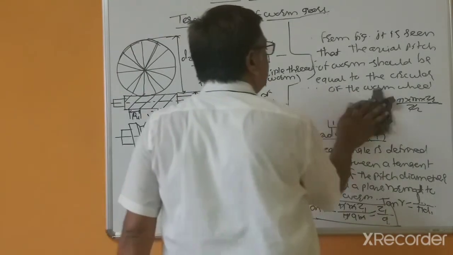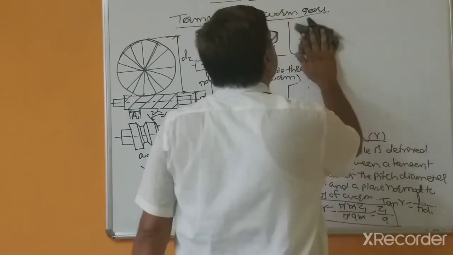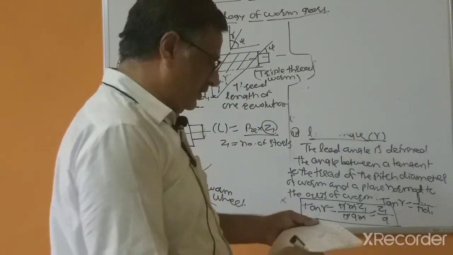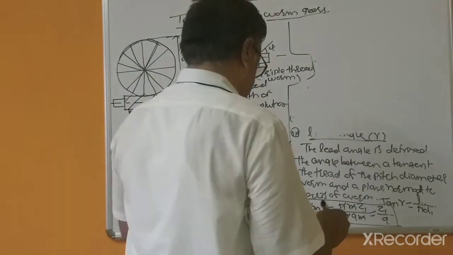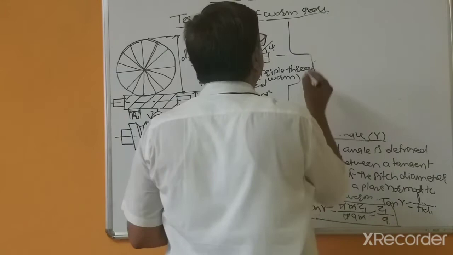So next, lead angle, after that pressure angle. So maximum pressure angle in the worm gear, that is 6 degree. Sorry, this is helix angle.